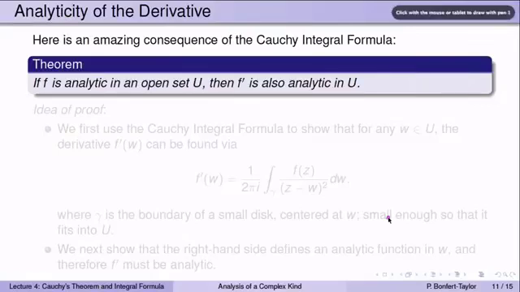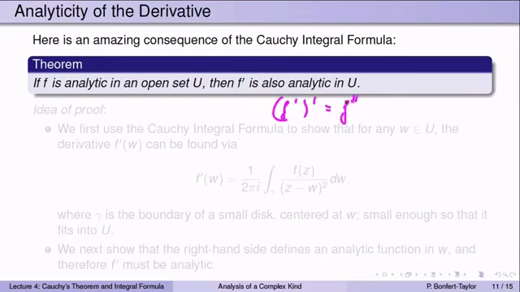Here's an amazing consequence of the Cauchy integral formula. It's the following theorem. If f is analytic in an open set, then f prime, the derivative, is also analytic. And therefore, f prime is an analytic function whose derivative you can find. So you can therefore find the derivative of the derivative. So the second derivative exists. But then by the same theorem, the second derivative is also an analytic function.